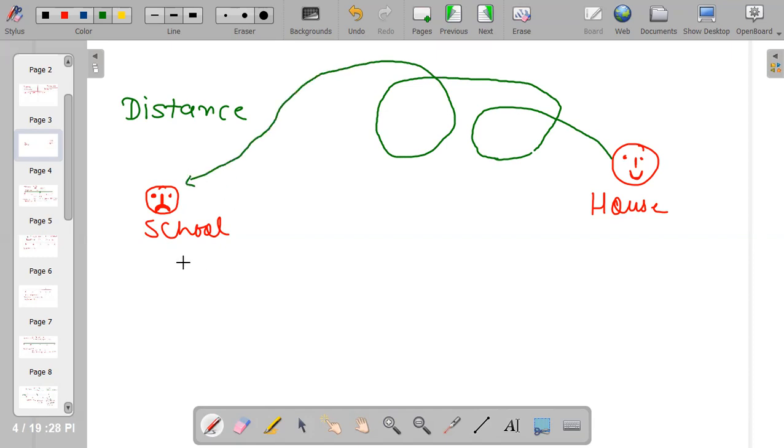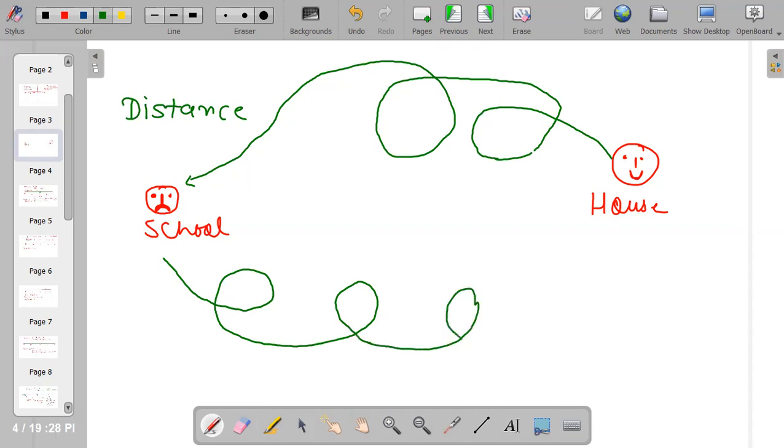In returning from school, I want to enjoy and I don't go to the house directly. I roam here and there, and then I go to the zoo, and I meet my friend. After doing this and that, I return to my house. Now this is for distance.